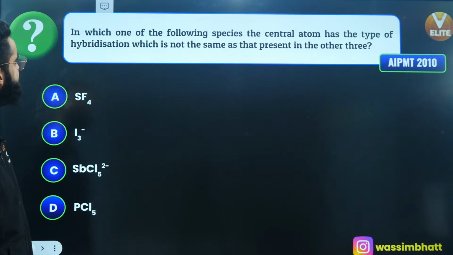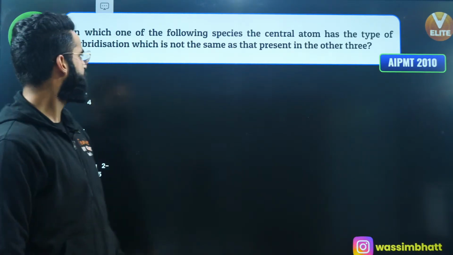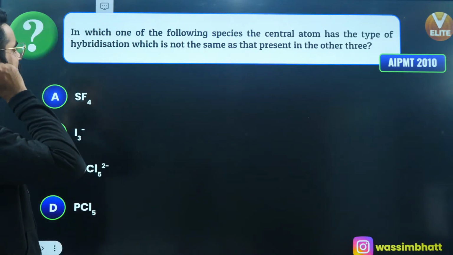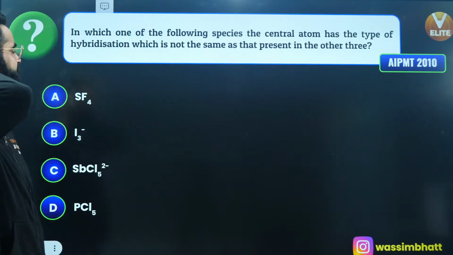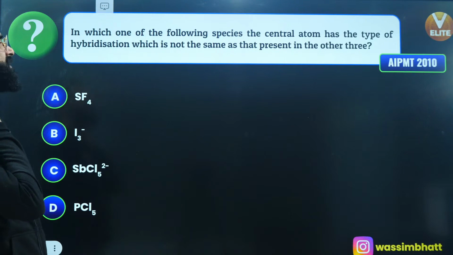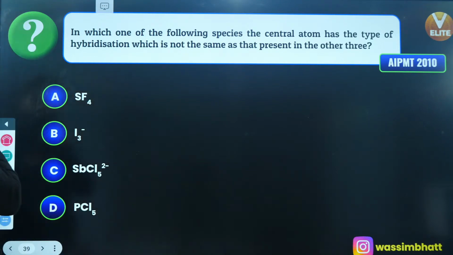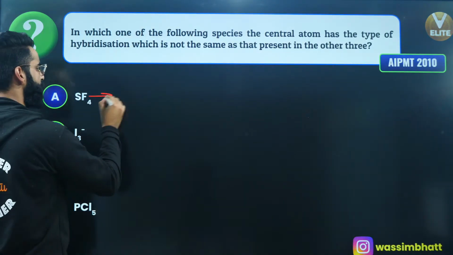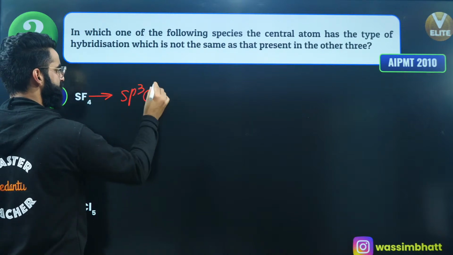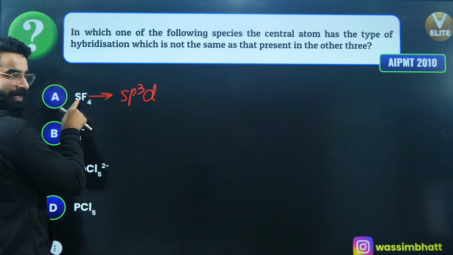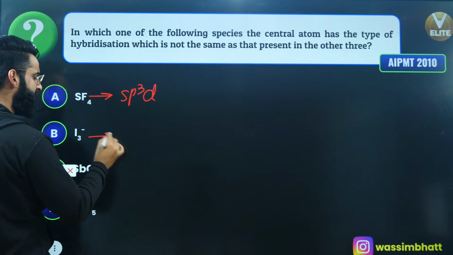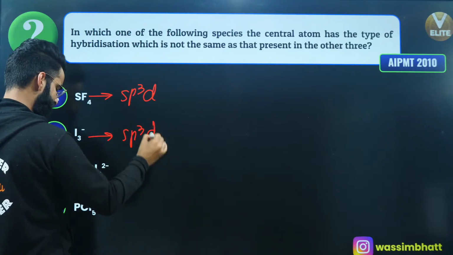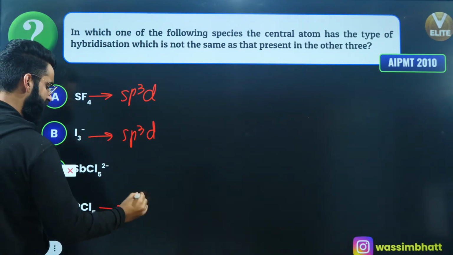Right, my dear elites. In which of the following species does the central atom have a type of hybridization which is not the same as that present in the other 3? AIPMT. Well, SF4 is going to have sp3d hybridization. When you check it out, 4 sigma bonds, 1 lone pair. Steric number 5, sp3d. I3 negative, a few minutes back I told you, sp3d. PCl5, sp3d.